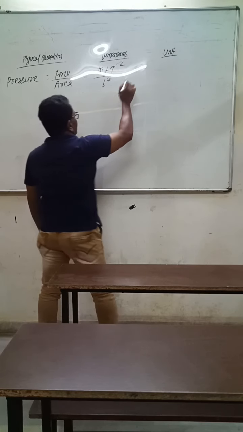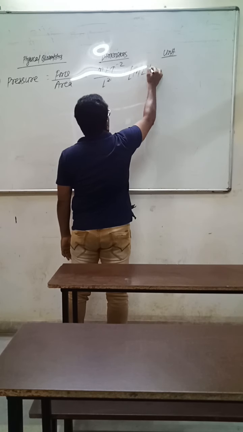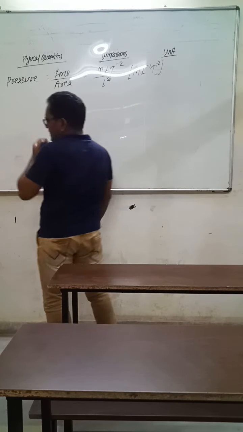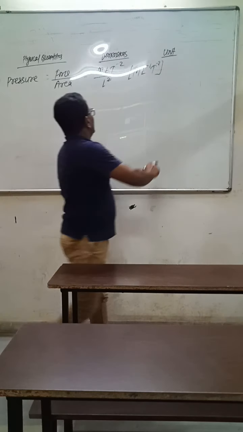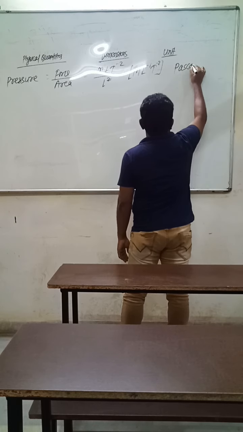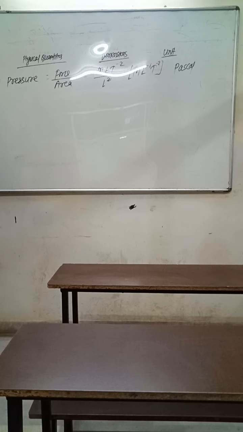So one L gets cancelled and it becomes m L raised to the power minus 1 and t raised to the power minus 2. In SI system, the unit of pressure is Pascal.